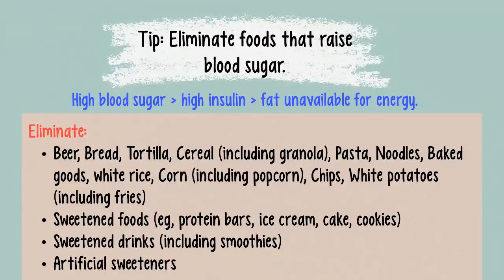So beer, bread, tortilla, cereal, even granola, pasta, noodles, baked goods, white rice, corn, chips, white potatoes, including fries. So we're talking about any time a grain does not look granular, and also starchy vegetables. We're also talking about adulterated foods, foods with added sugar. We're talking about any kind of sweetened drinks, even smoothies. Not having fruits in their solid form tends to lead to overconsumption. And even artificial sweeteners raise insulin levels.